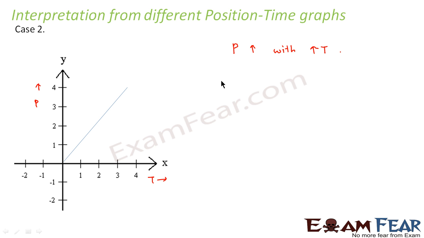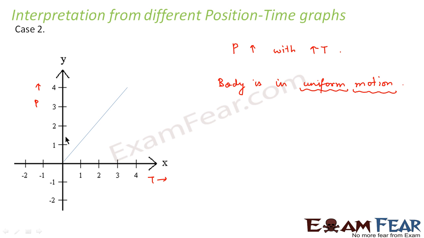So in this case, we say that the body is in uniform motion. Uniform motion means it is changing equal distance. The change in position with respect to time is uniform.